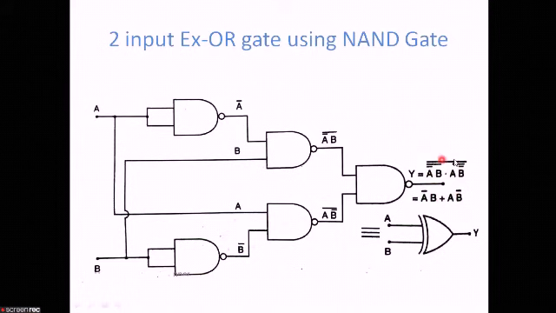If we do the simplification here, we will be getting this one as A bar B plus of A B bar, and this one is equivalent to the XOR gate. So we have designed the 2 input XOR gate using the NAND gate. Hope this whole structure is very clear to all of you. And remember one thing, that both of these, the designing of the XOR gates using the AOI logic and the NAND gates, are very important.